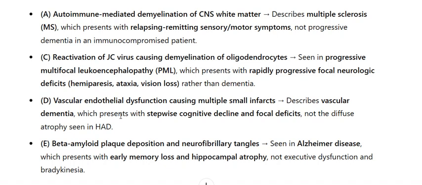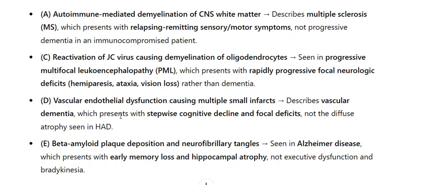D. Vascular endothelial dysfunction causing multiple small infarcts describes vascular dementia, which presents with stepwise cognitive decline and focal deficits, not the diffuse atrophy seen in HIV. E. Beta amyloid plaque deposition and neurofibrillary tangles is seen in Alzheimer's disease, which presents with early memory loss and hippocampal atrophy, not executive dysfunction and bradykinesia.